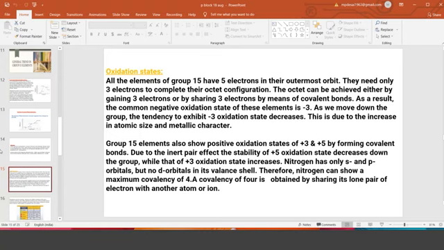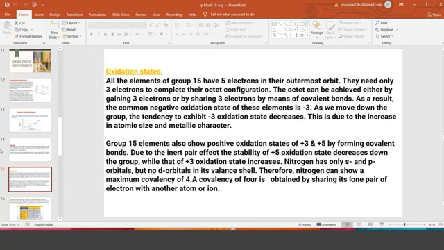As the size increases when you move from top to bottom, there is d and f orbital entry, and that is where the problem comes. This we have seen in the 11th class. It may be lanthanoid contraction, actinoid contraction, the shielding effect, or one more, the inert pair effect. All these effects start when d and f entry is there. They give problems for the existing electrons. If they cover the outer electrons properly, the outer electrons are not dragged by the nucleus. If the inner electrons don't cover properly, then they are dragged.